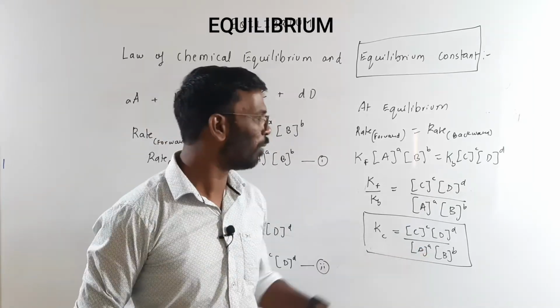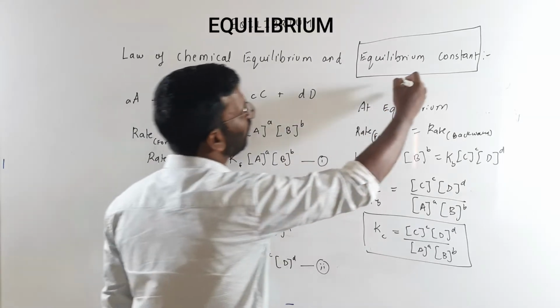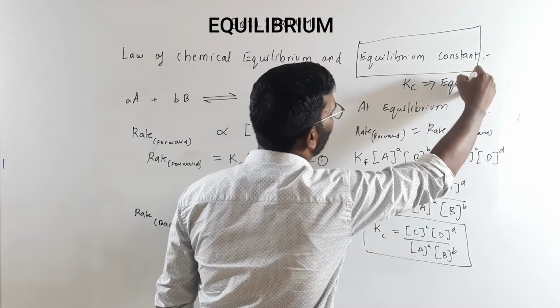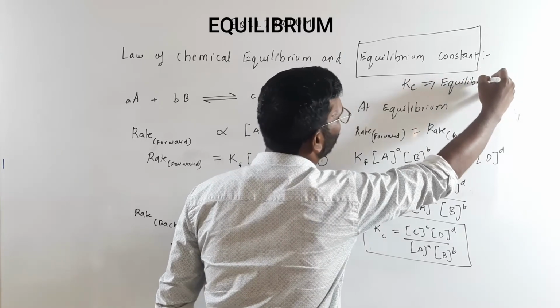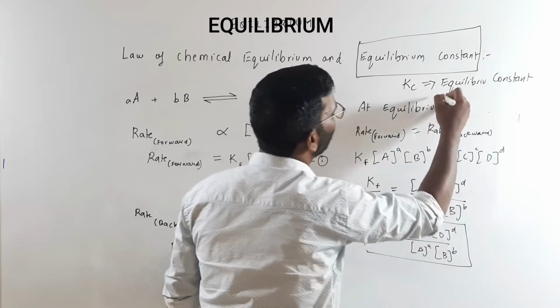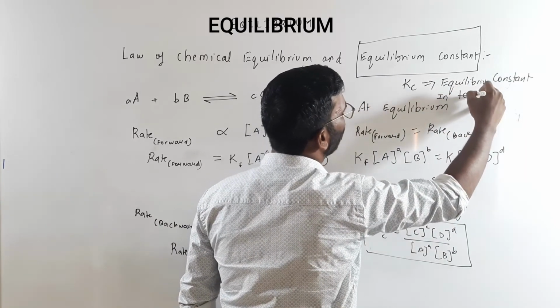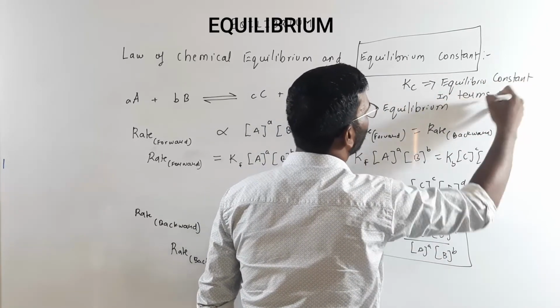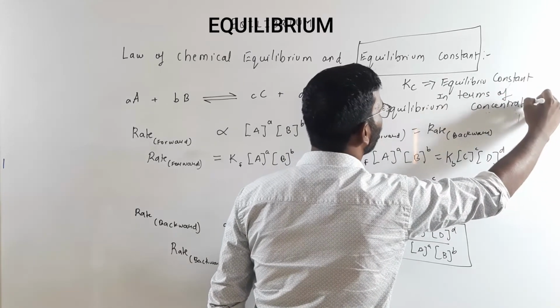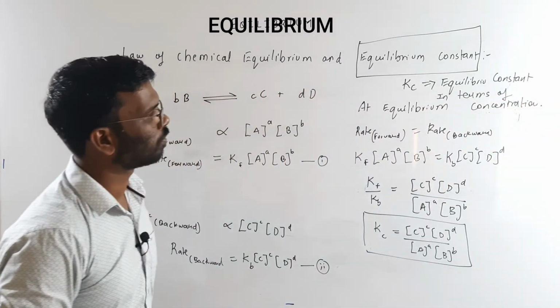That is the equilibrium constant. So Kc is the equilibrium constant in terms of concentration. Remember this.